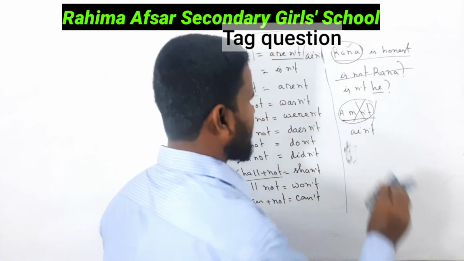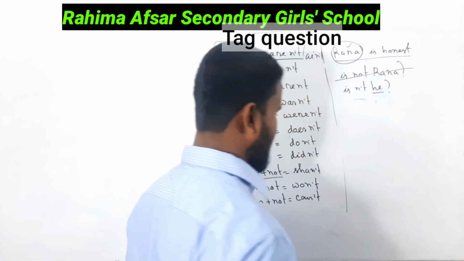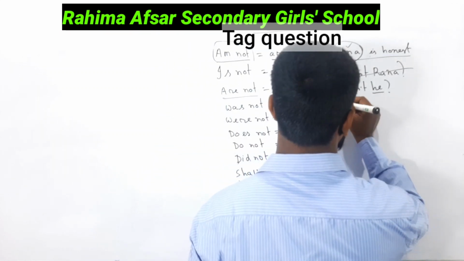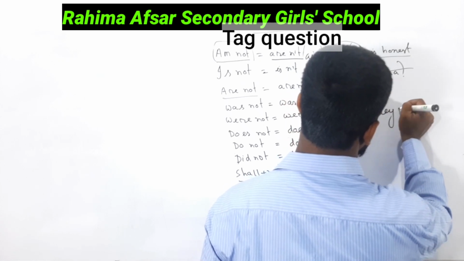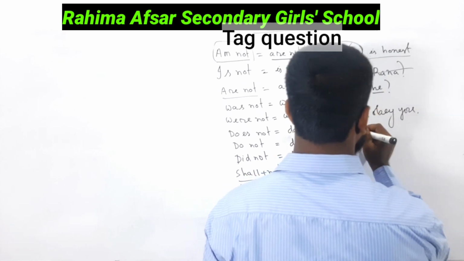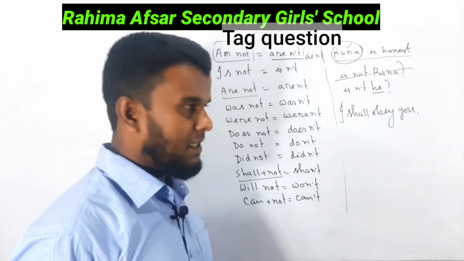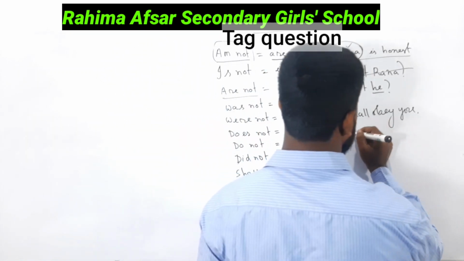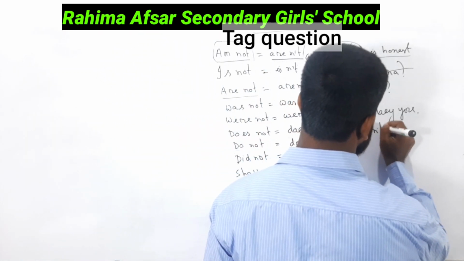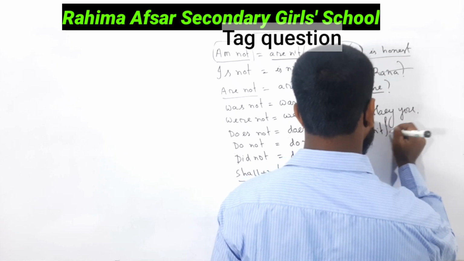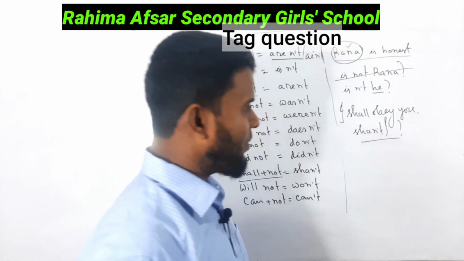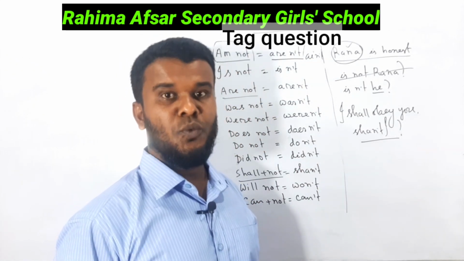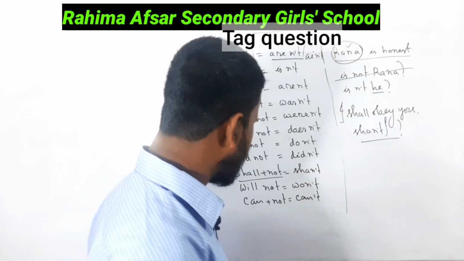I shall obey you, shan't I? The tag question will be shan't, not shalln't. I will obey you, won't I? Not willn't.